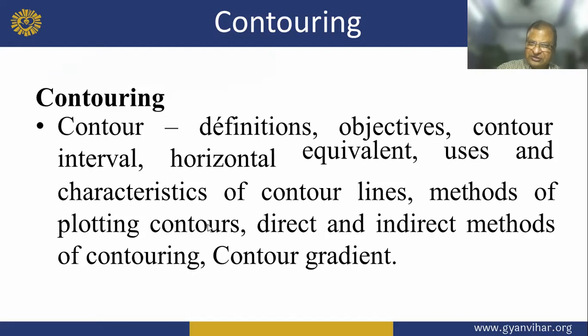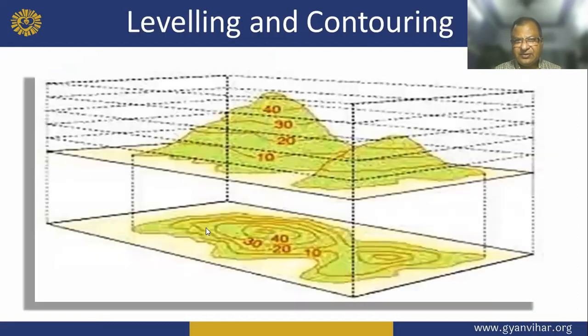Methods of plotting contours, direct and indirect methods, and contour gradient. So this is leveling and contouring. This is the 40 contour.